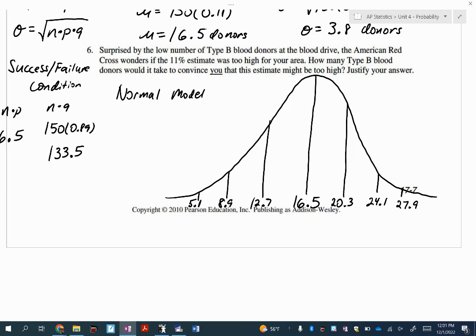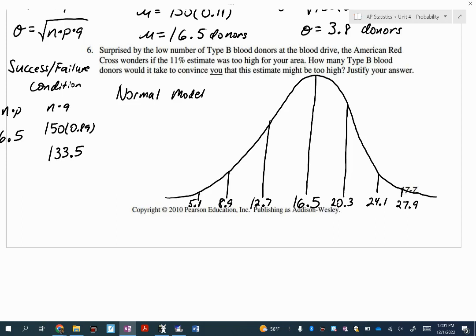Okay. Let me try to bring us back to what the question is asking. We are surprised because what happened in our school blood donation? There were not that many type Bs, okay? So that means I'm going to be looking at numbers below what I expected. I expected 16 and a half. So let's look to the left. Where would you need to fall to the left of this that would make you think it was unusual?